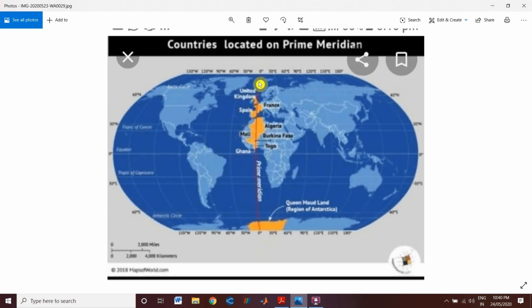Now one thing I want to tell about this prime meridian. Actually, the prime meridian was made, or you can say it was carved out, out of necessity of coordinating timetables, and there should be proper coordination between airlines, transportation services, economic and trade activities. That's why this prime meridian is very useful to us in all those matters.